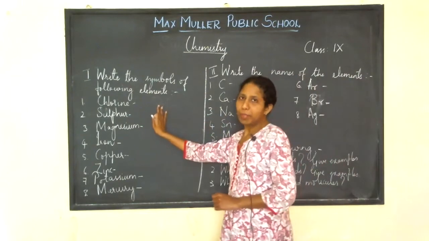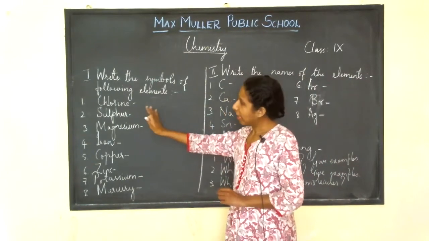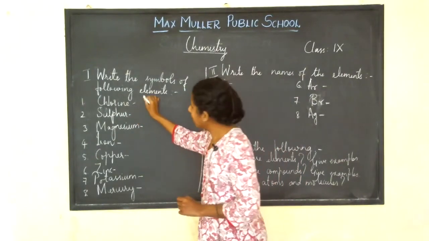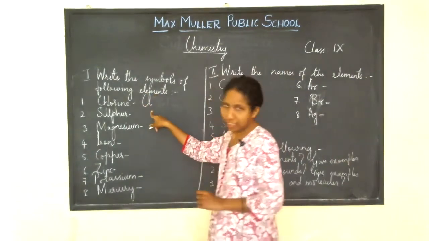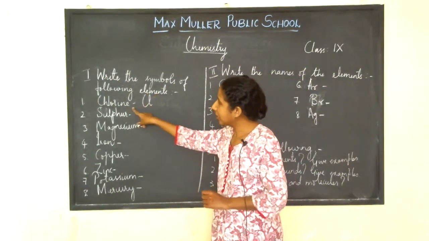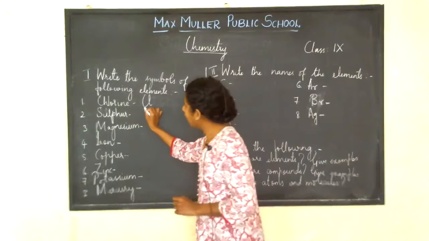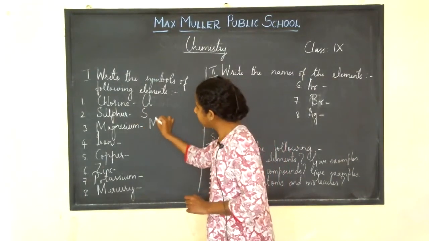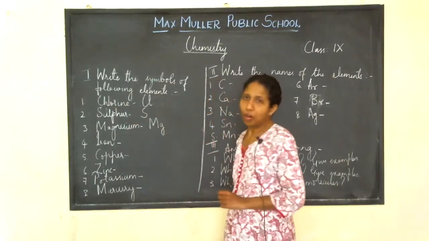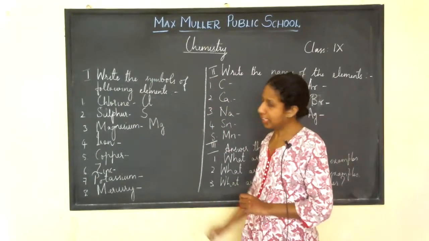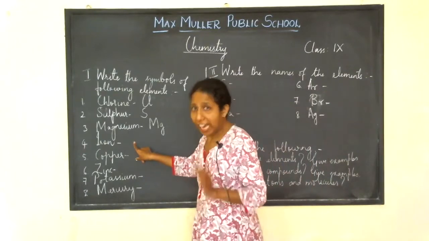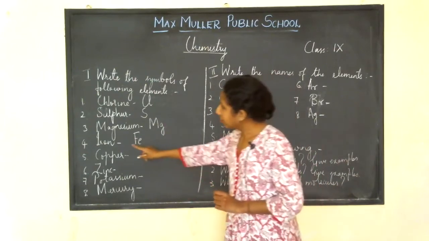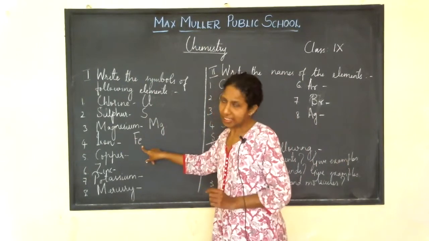Okay, I hope you people have written the test. Now I will give you the answers. What is the symbol for chlorine? Capital C, l. The symbol for chlorine is Cl. Sulfur, capital S. Magnesium, Mg. I hope you have written correctly. Iron, it's not I, it is Fe, isn't it?